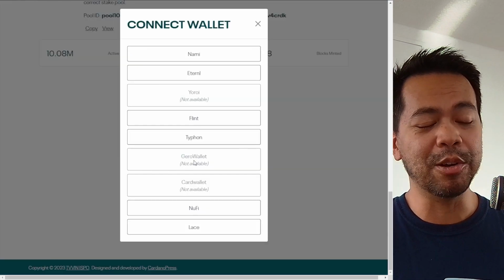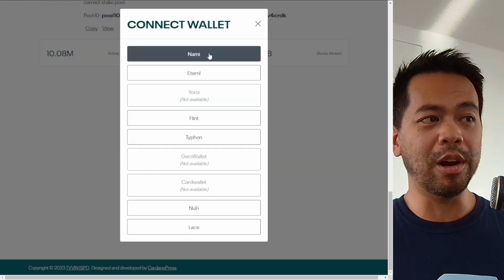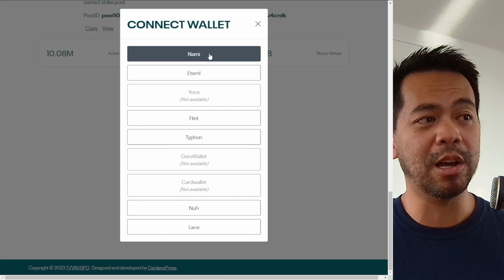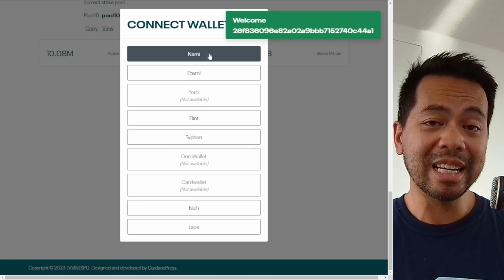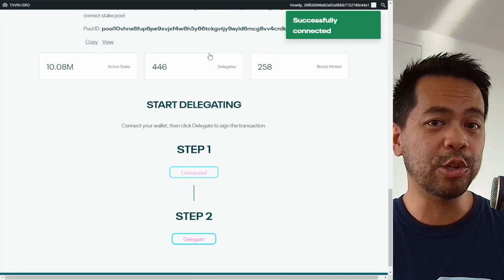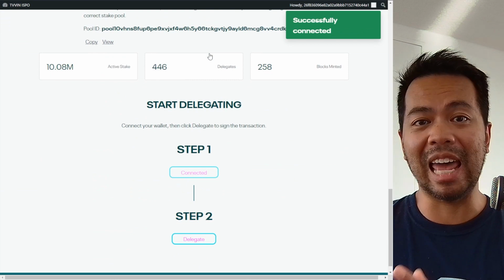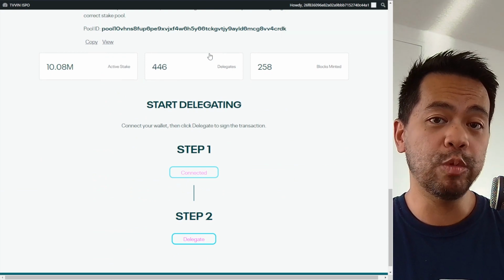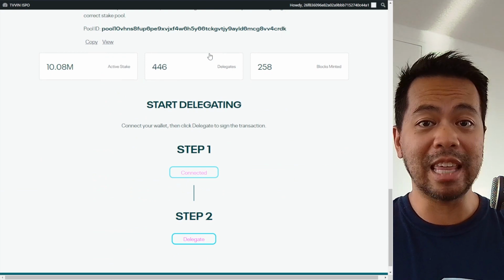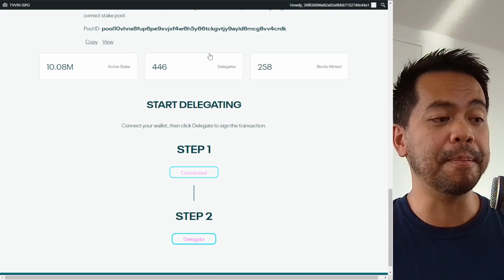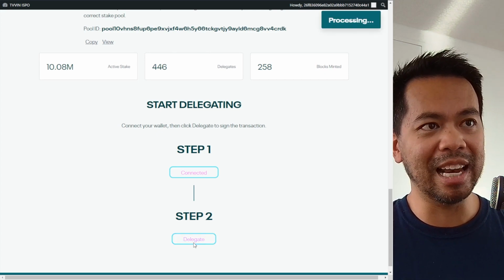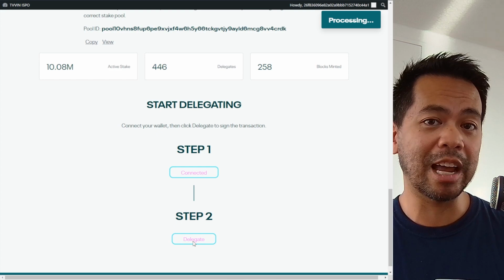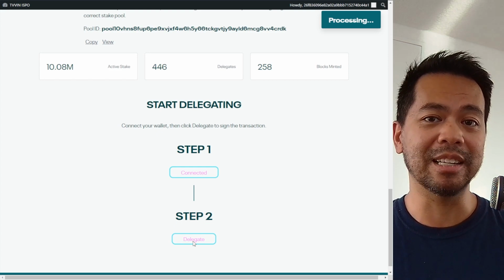Delegating to the stake pool is really easy. All you have to do is click on the connect button and choose the wallet that you'd like to use. In this case, I'll click on NAMI. Now, I've already connected to the website before, so I don't need to add it to my allow list. But if it's the first time, you will need to add it to your allow list so that NAMI can actually talk to the website. The next step is to click on delegate.